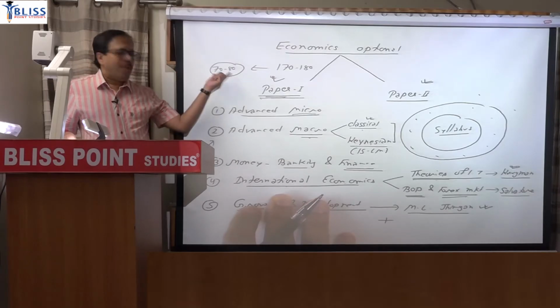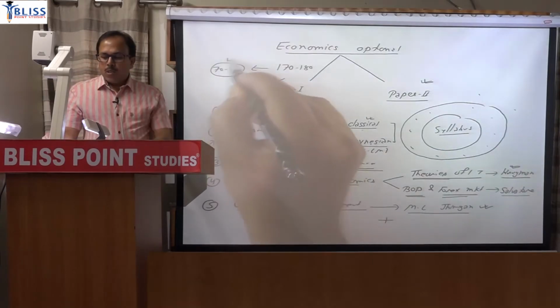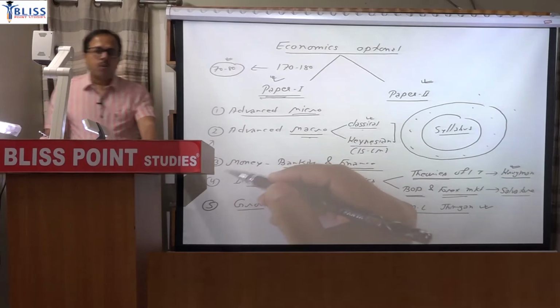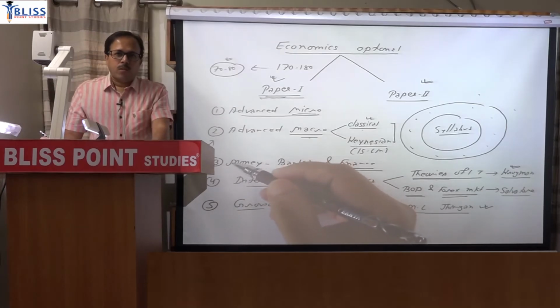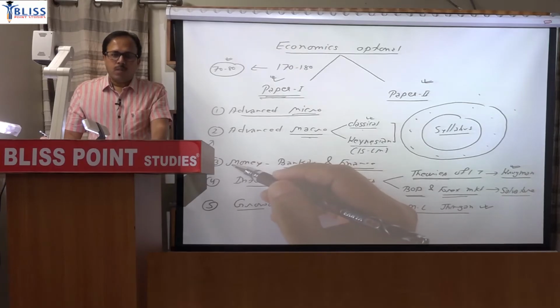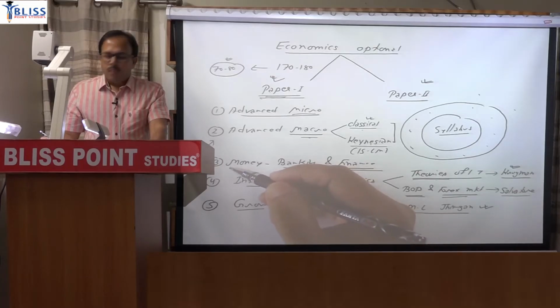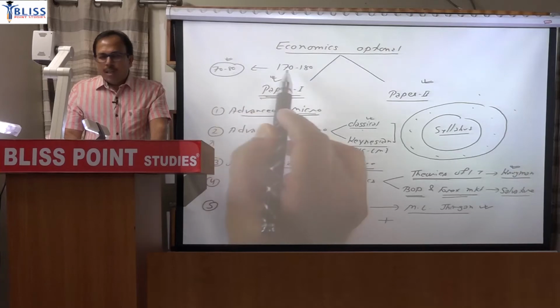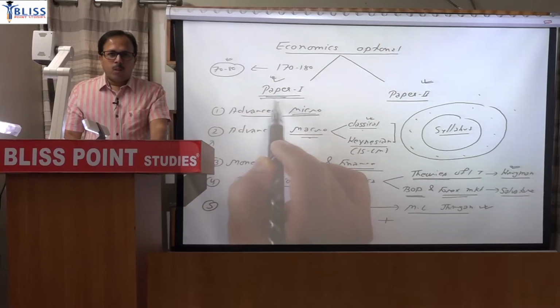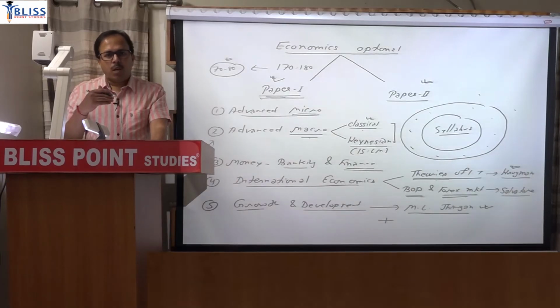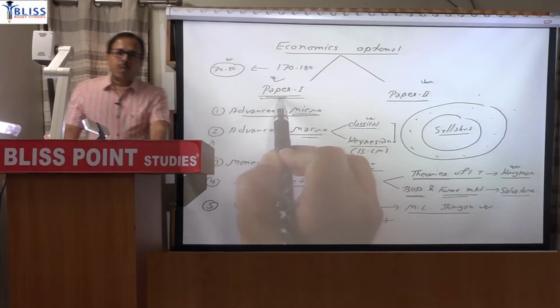If you are casual, you may end up there. And it is not that the students who get 70 or 80 or less than 100 do not know the concept. They know the concept well. There are many examples I can give, but in the examination hall they followed a different approach. Maybe they explain in their own words. So you have to be more careful in paper 1 because of that risk. It gives you the opportunity to score more, but at the same time there is a risk also. So be more careful in paper 1 about the source and about the writing practice.